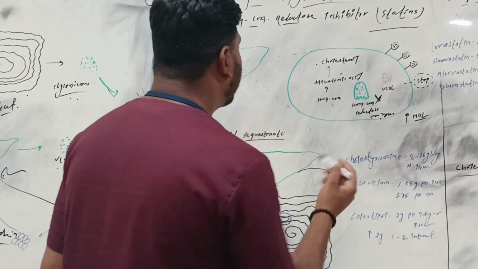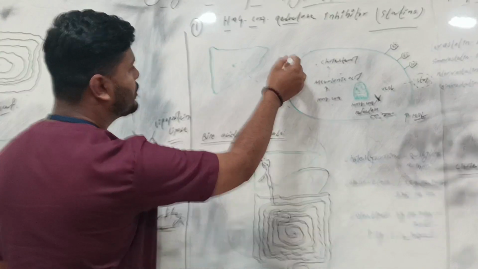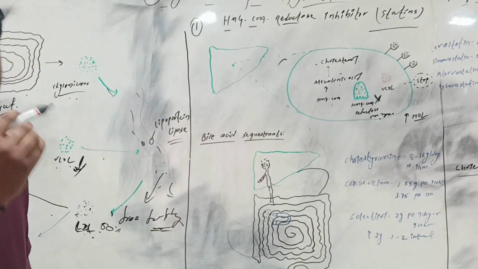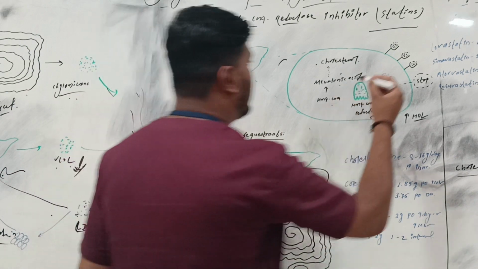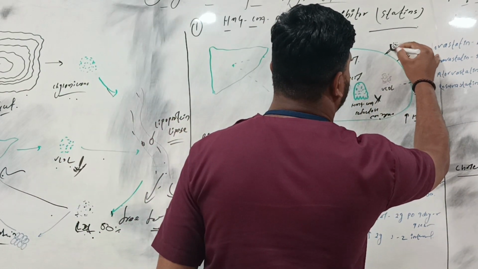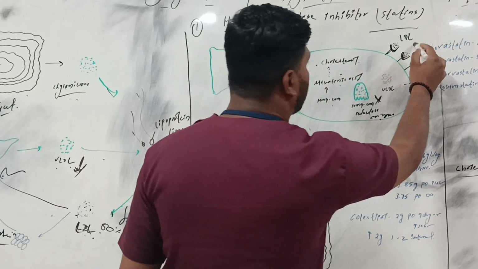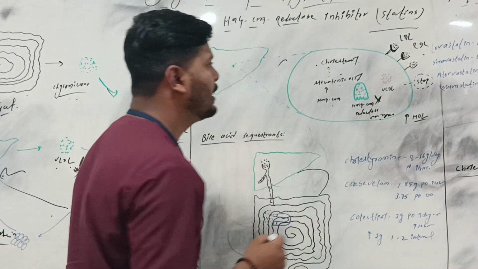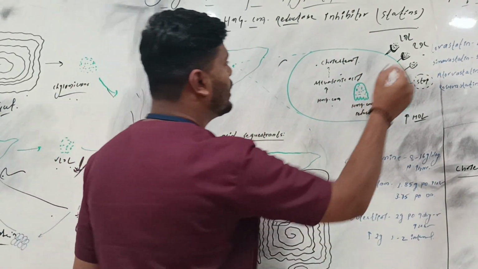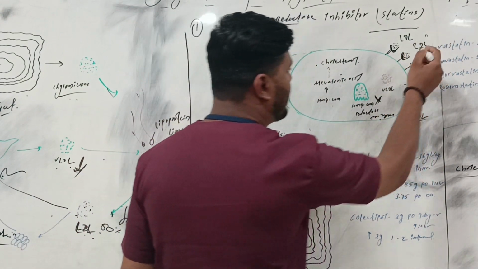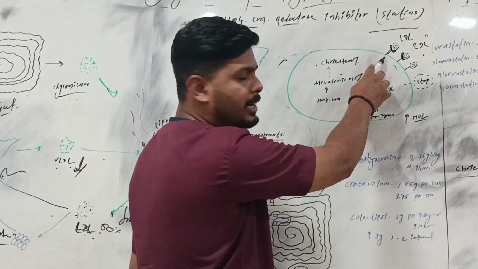Now the liver senses that the cholesterol is decreasing, so it will accelerate more LDL receptors. The statins will bind and internalize this LDL receptor also.